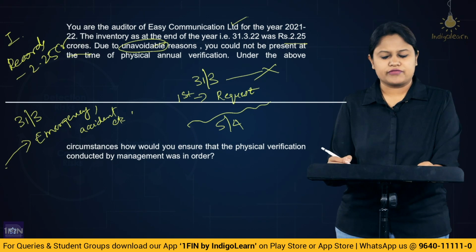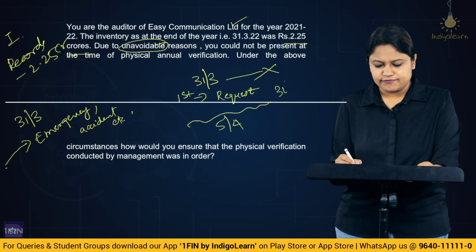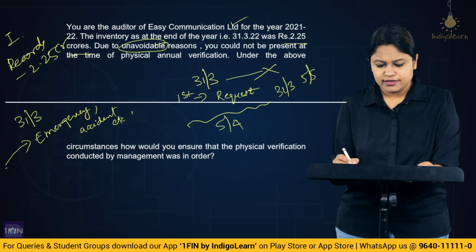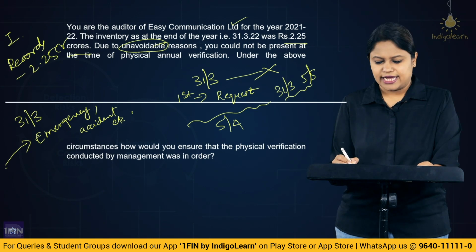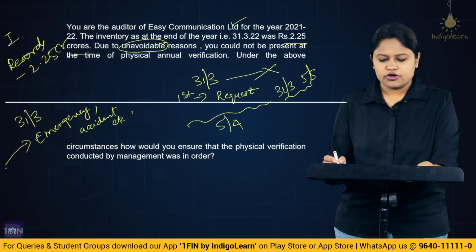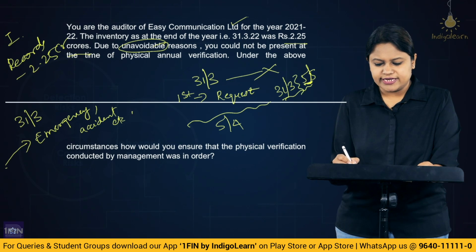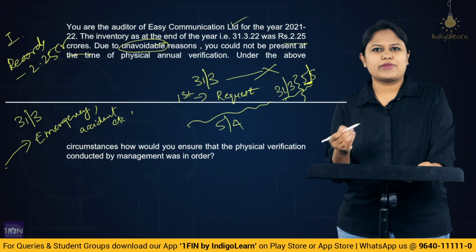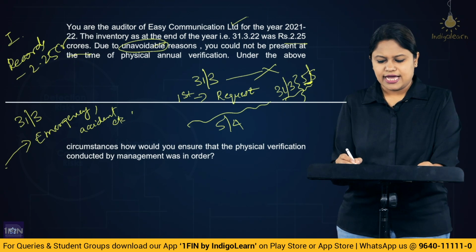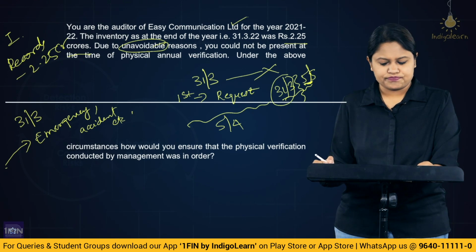That means you be present on 5th of April, and then between 31st of March and 5th of April, you could do the intervening checking and you could do the reverse calculation. Okay, that means all the transactions have happened here and here. You could do the intervening checking, add, minus, do the reverse calculation and come to a figure of 31st of March.